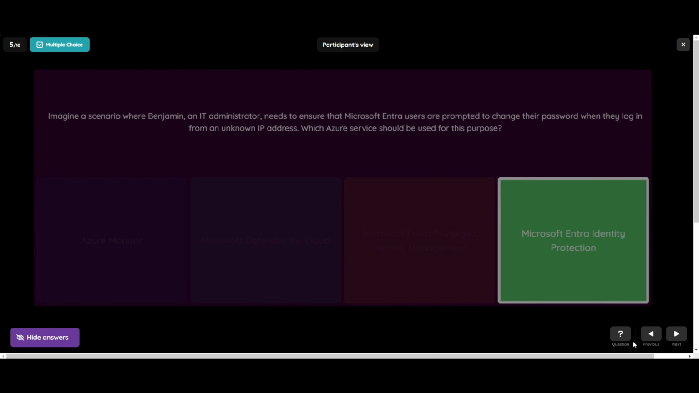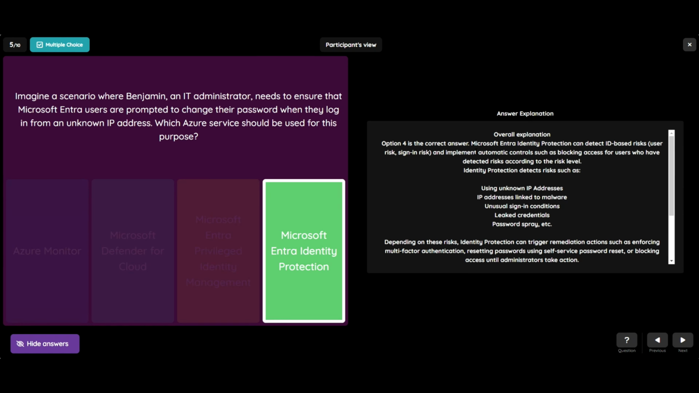So let's see the explanation. Microsoft Entra Identity Protection can detect identity-based risks, user risks, and sign-in risks, and implement automatic controls such as blocking access for users who have detected risk according to the risk level.